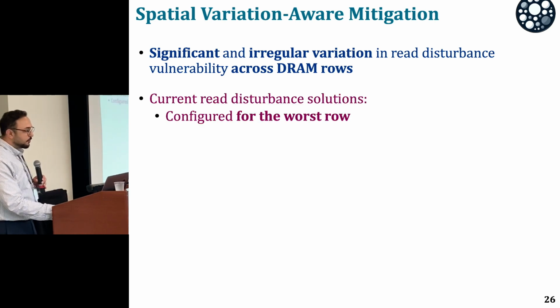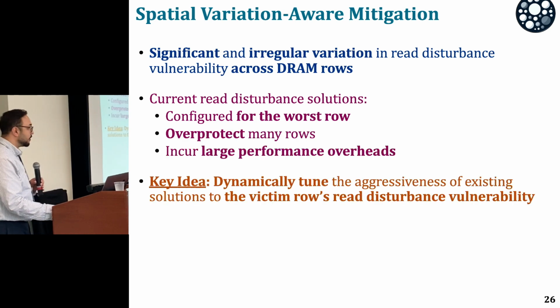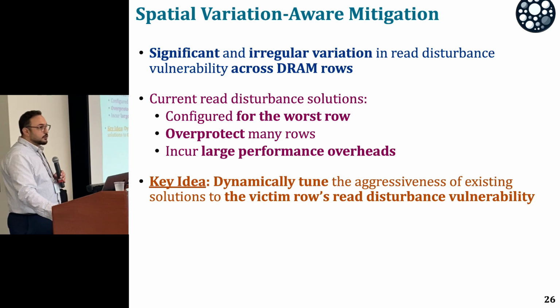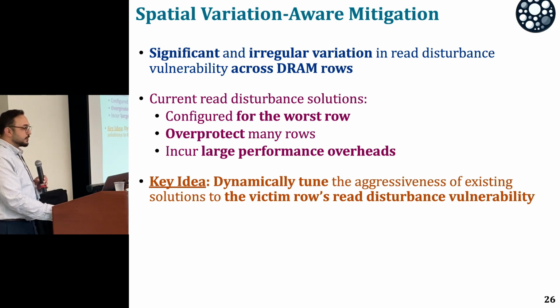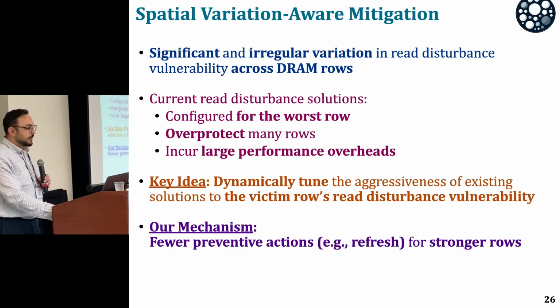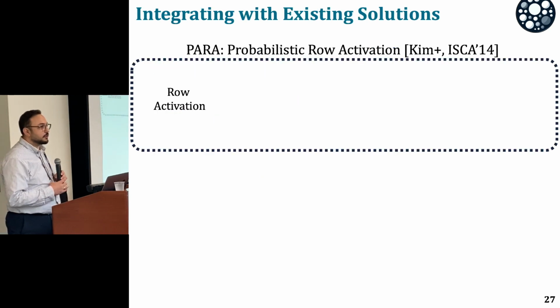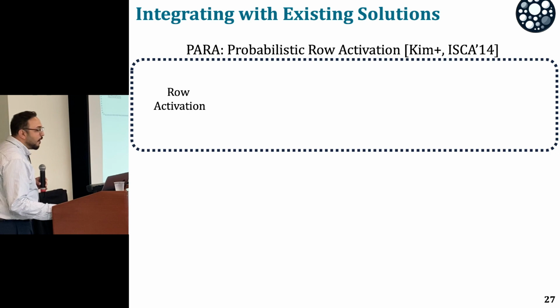Current solutions are configured for the worst case, and they overprotect many rows, incurring large performance overheads. Our key idea is to dynamically tune the aggressiveness of an existing solution to the victim row's disturbance vulnerability. Our mechanism basically performs fewer preventive actions, such as refreshes, for stronger rows, so that the performance overheads are reduced.